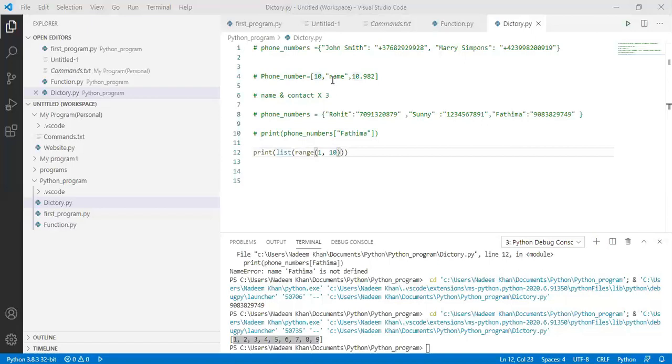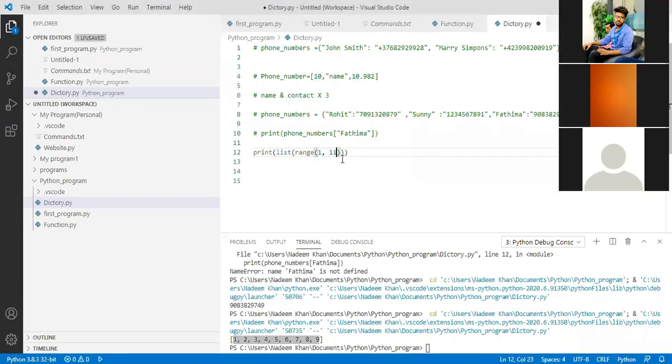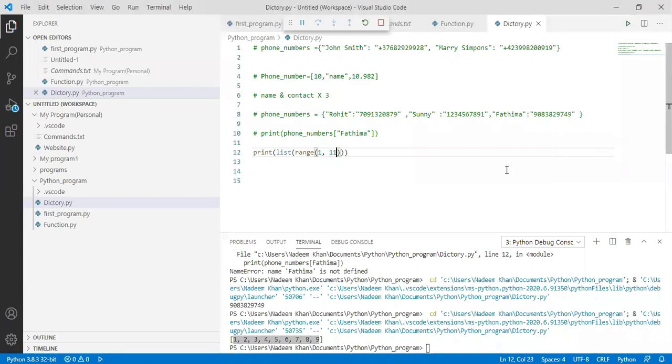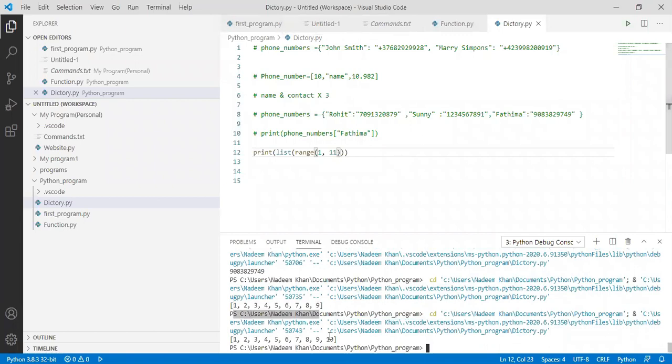If we increase this range from 10 to 11, the output will change. Now the output, if you count from here to here, is 11 numbers, we have a 10 also, but we don't have 11. So it starts from 1 but ends before 11. No doubt.